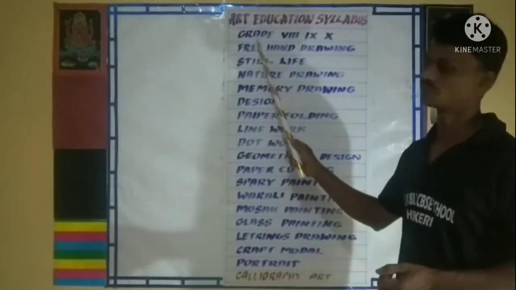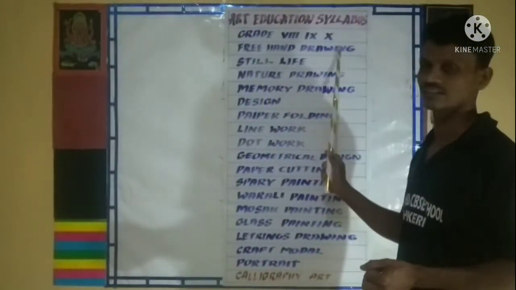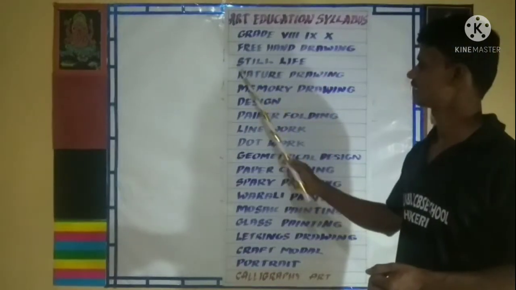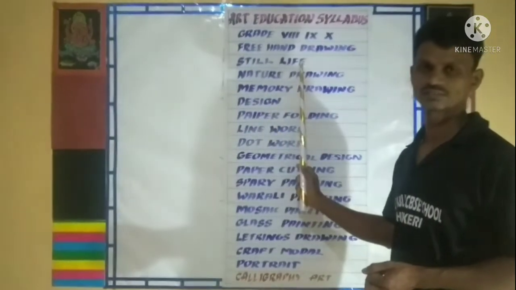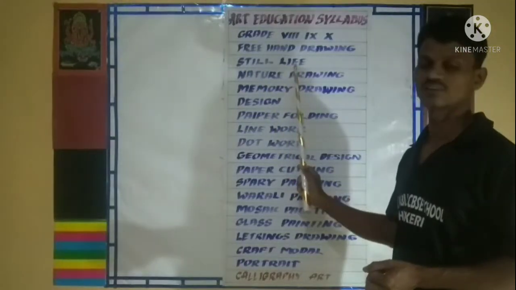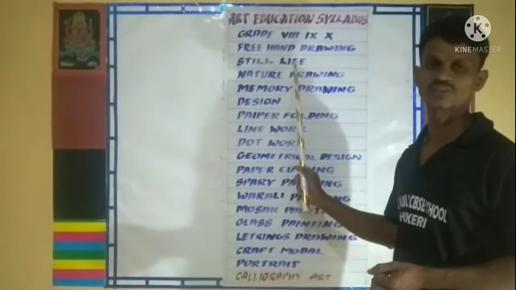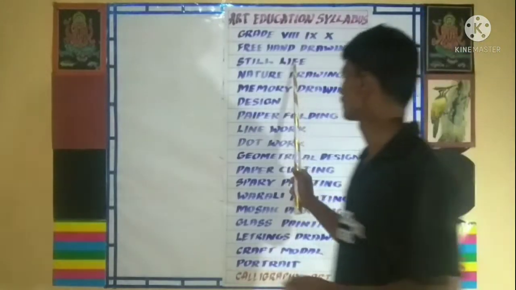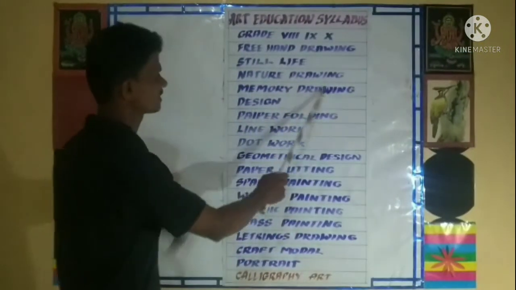First, let us go to the first topic, that is Tree and Design. Second one, Still Life. In still life, you can draw fruits, vegetables, any model. Then go to nature.